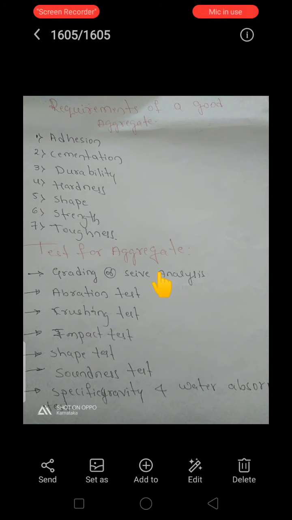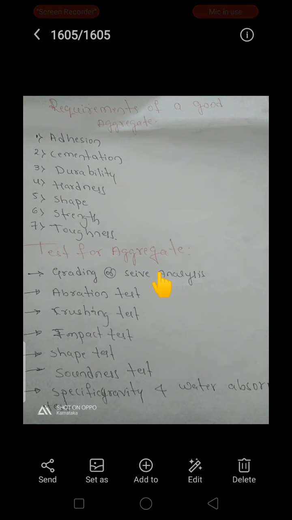Next one is the durability. The durability of an aggregate indicates its resistance to the action of weather, and it is largely dependent upon its parent mass or parent rock. So the aggregate which is extracted from the basic rocks, depending upon the rock properties, the durability of the aggregates is different.